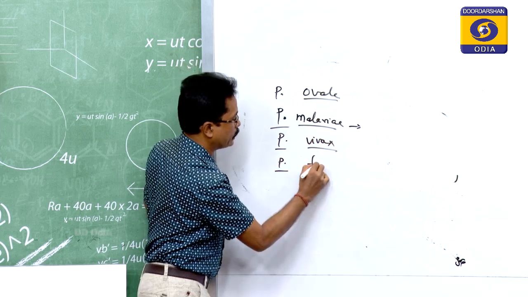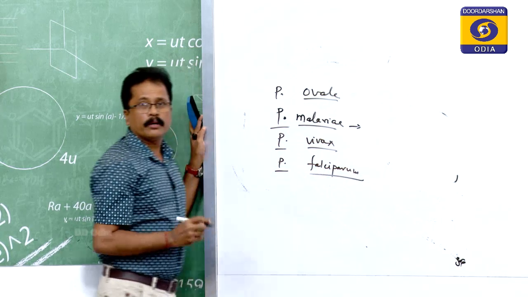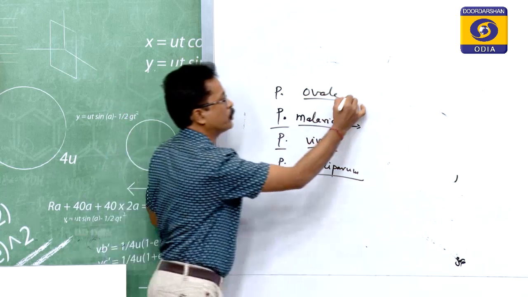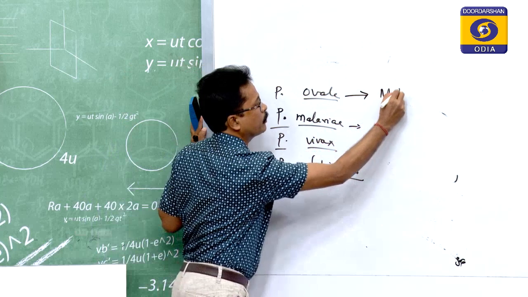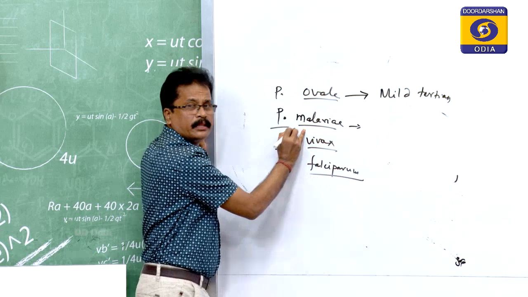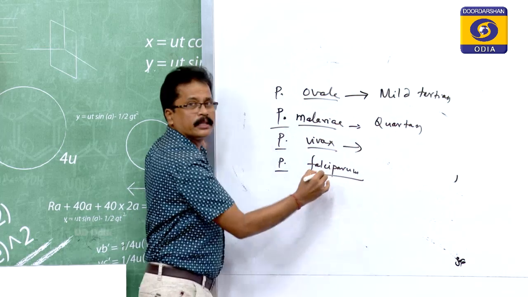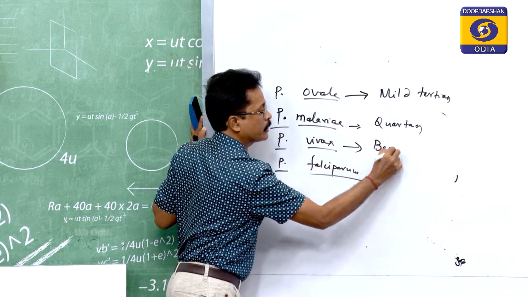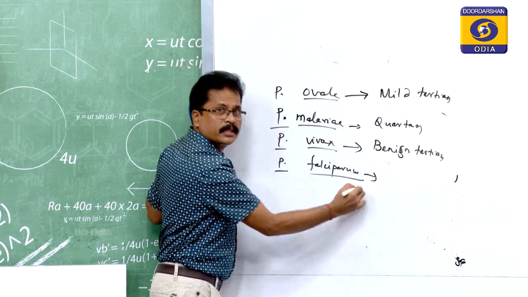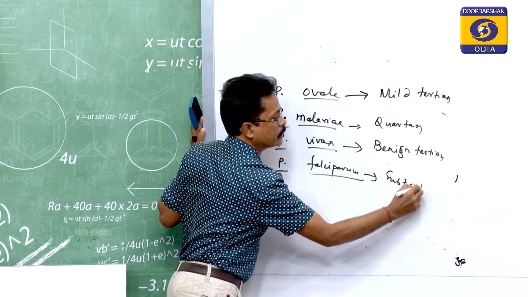Why I am writing in this sequence, I will tell you later. Plasmodium ovale, Plasmodium malariae, Plasmodium vivax, Plasmodium falciparum. This one is causing the disorder called mild tertian, this one the quartan malaria, this one the benign tertian, and this one the subtertian. I will tell you why I have told it in this sequence.